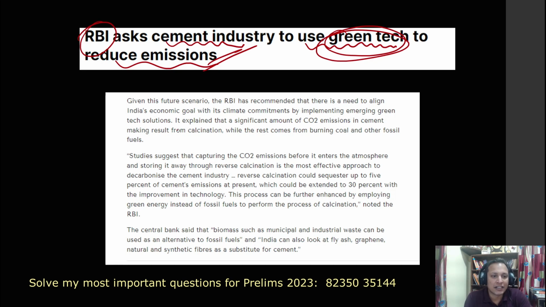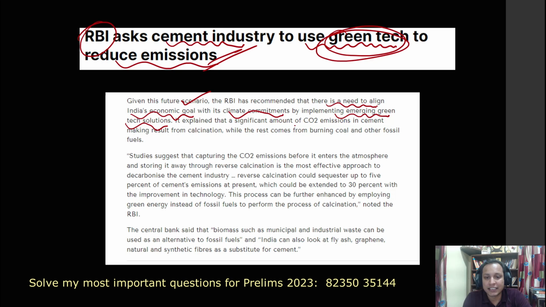Given the future scenario where a lot of cement will be used because we are building smart cities and houses, you see how UPSC is connecting, because we have an aim of giving houses to every individual. Now RBI has recommended that there is a need to align India's economic goals with its climate commitments by implementing green tech solutions.